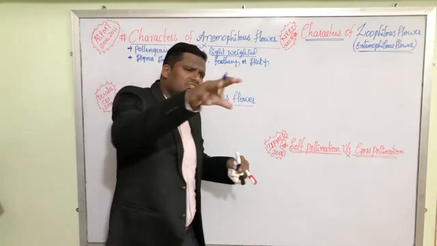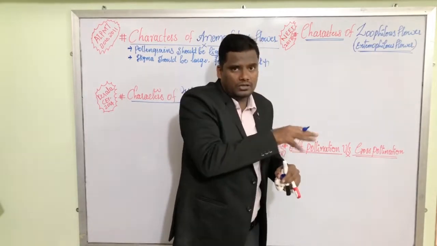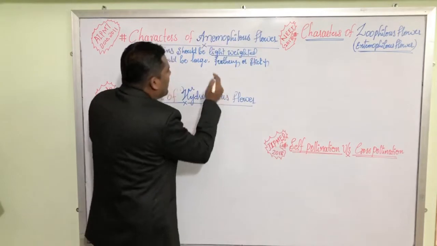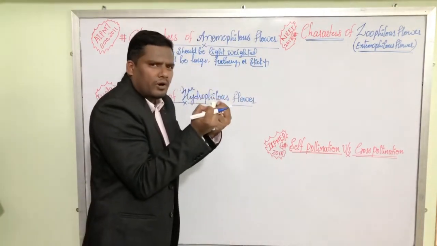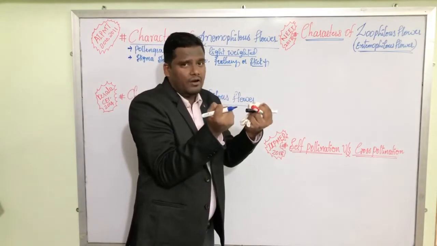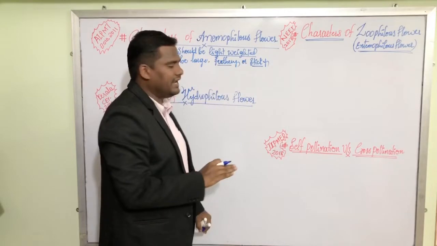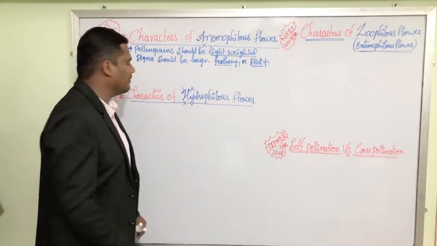The pollen grains are simply floating in the wind, and the pollen grains are dropped on the stigma. To hold the pollen grains tightly, to stick the pollen grain on the stigmatic surface, the stigma should be feathery and sticky. It is the second characteristic feature of Anemophilous flower.